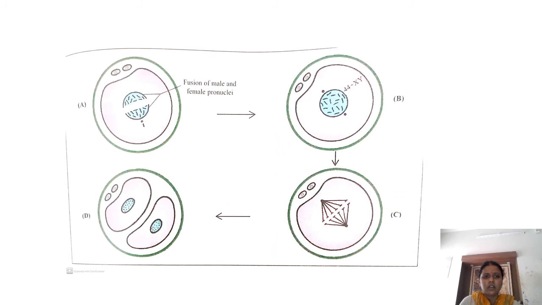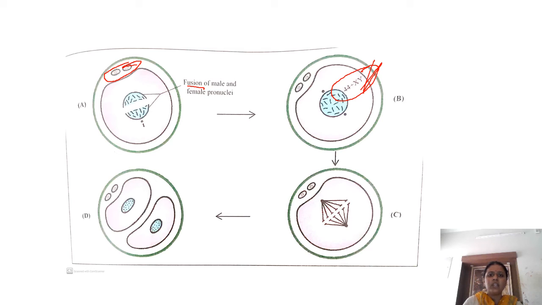See, there will not be an actual fusion of the male and female pronuclei. They come closer, and there is completion of the second meiotic division. So you have two polar bodies in the perivitelline space, and the cell becomes diploid. Before, the ovum had 23 chromosomes, and now the cell becomes diploid, and the sex is also determined.